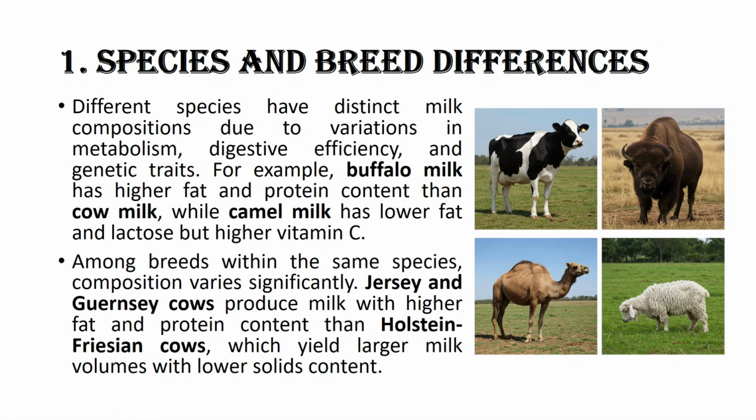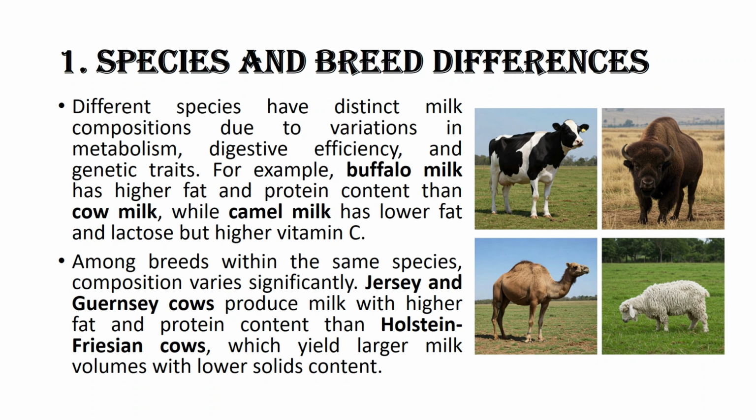Species and breed differences. Different species have distinct milk compositions due to variations in metabolism, digestive efficiency, and genetic traits. For example, buffalo milk has higher fat and protein content than cow milk, while camel milk has lower fat and lactose but higher vitamin C.